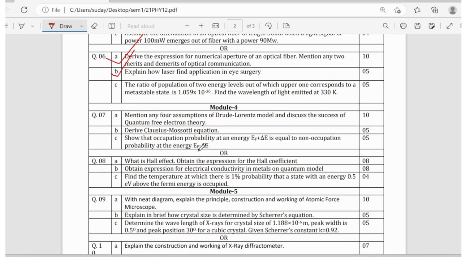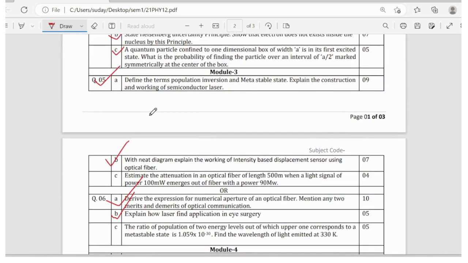So V number, modes of propagation, and total internal reflection, angle of acceptance, numerical aperture, fractional index change. These are the important topics in module 3.